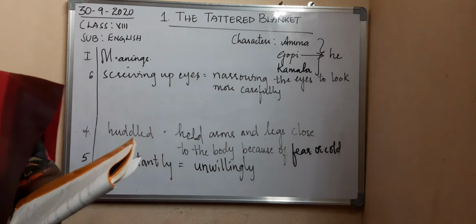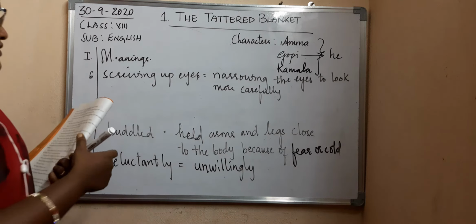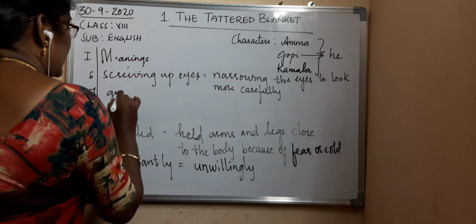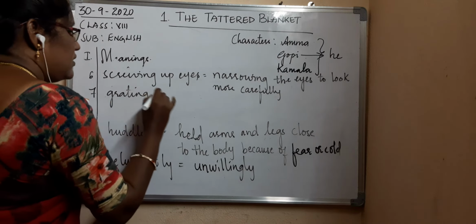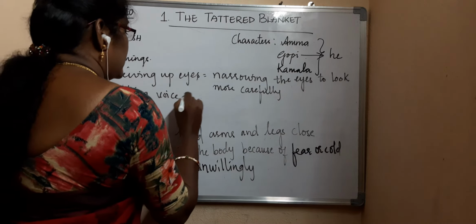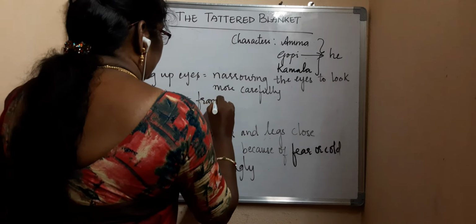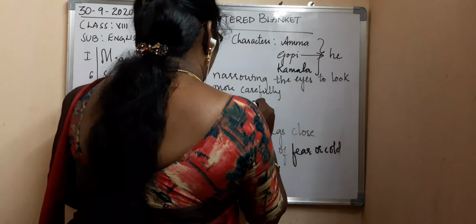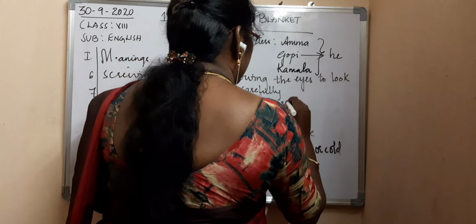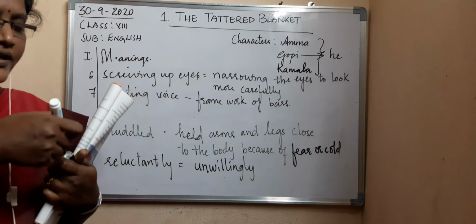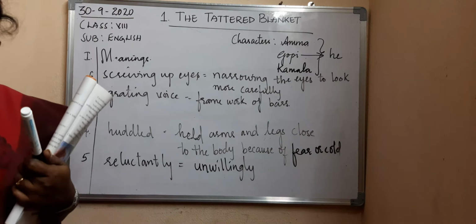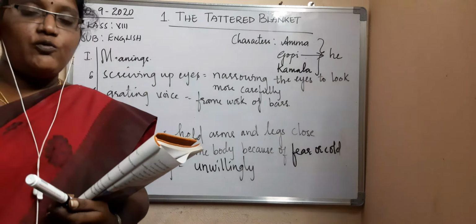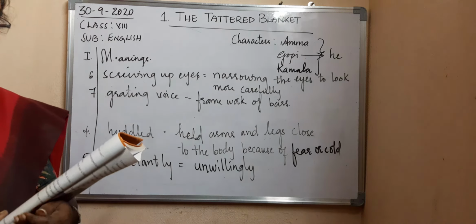So now here, what is the meaning of grating voice? Grating means framework of bars. Grating voice means framework of bars. So actually they were not expecting him. That means for many years he was not coming to see his mother and sister. Because of that, she expressed her surprise here. What she is asking? Why this sudden unexpected visit?